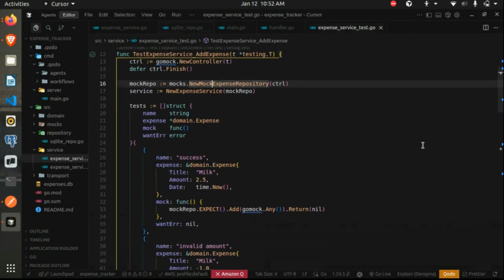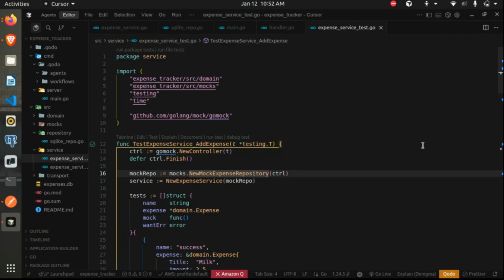Before I start this, for unit test, as I mentioned, we need mocks. If you remember, we studied about interface, and what interface does is it declares all the methods needed for particular operations. So one of the usefulness of interface is when we create mocks. What mocks do is they look at an interface. There are multiple libraries to create mocks. In our case, we have used Go mock.